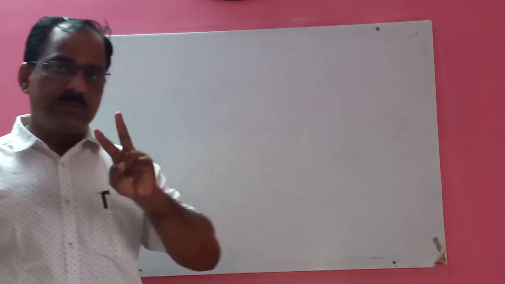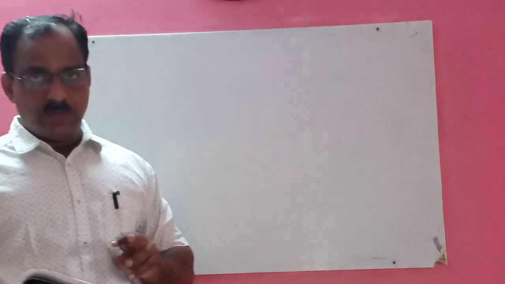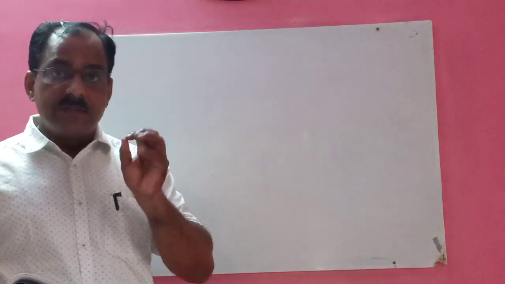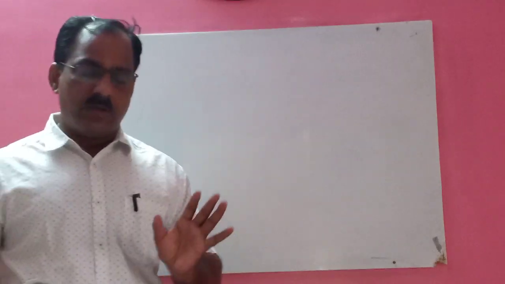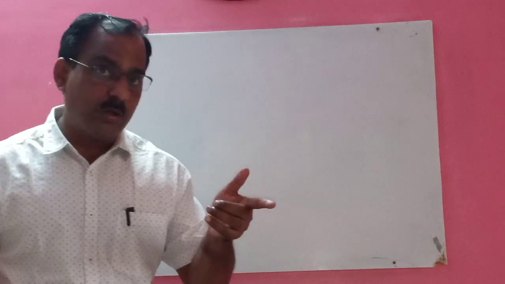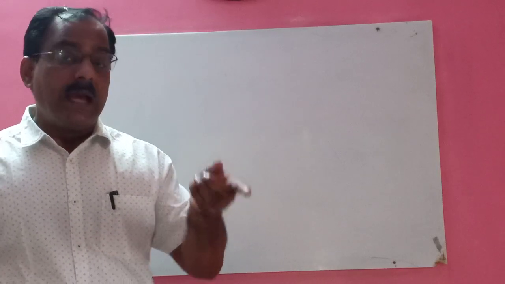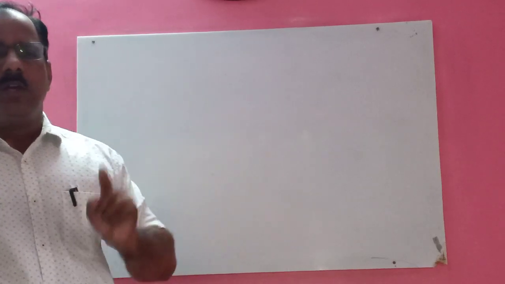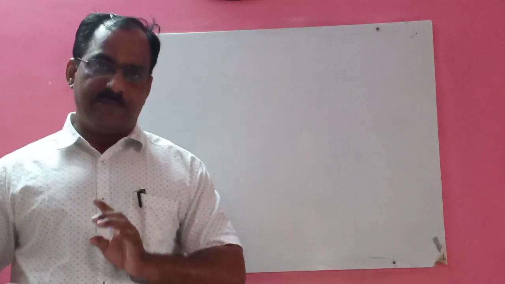Children, in 7th standard you have done 2 types of bar graph. One is called a simple bar diagram or simple bar graph. I hope that all of you have remembered this. And the second one is called a joint bar graph.